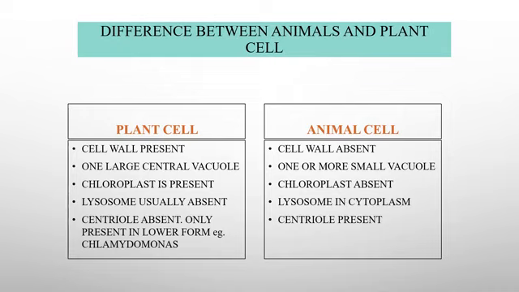In case of the plant cell, lysosomes are usually absent, while in animal cell, lysosomes are present in the cytoplasm. And in case of the plant cell, centriole is absent, only present in the lower forms, for example Chlamydomonas. While in case of the animal cell, there is the presence of centriole.